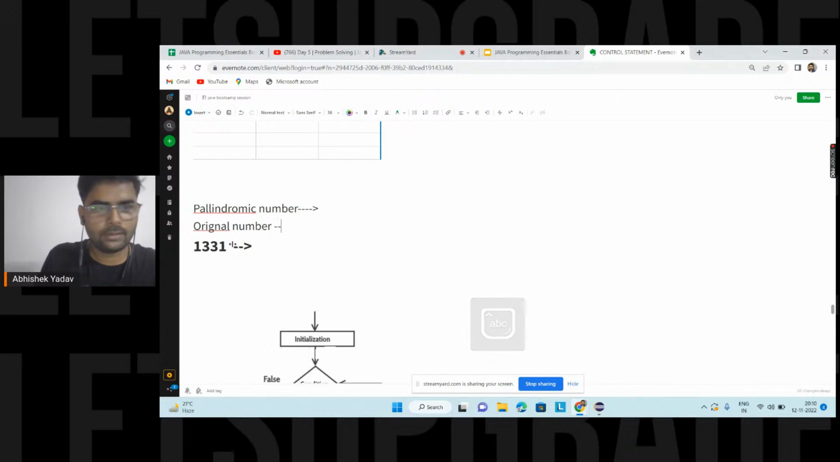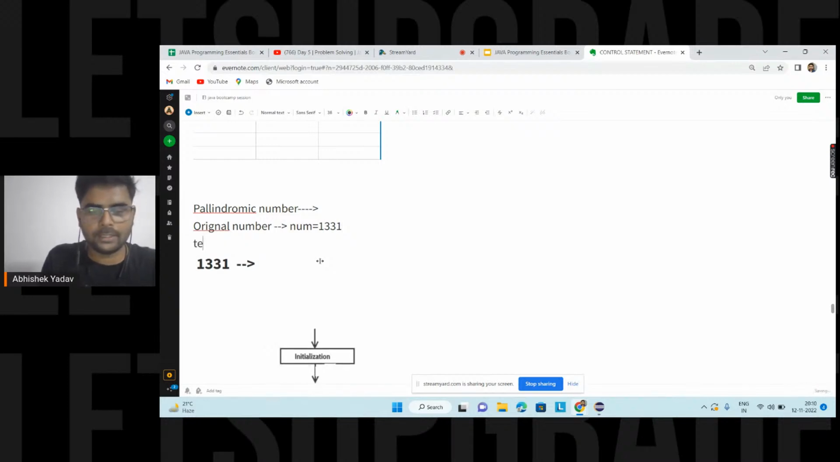So here, this is your original number, okay, the original number is 1331. Let's take one more variable, temporary, in order to preserve my original number. Let's assume this number is preserved inside the container num. Let's try to preserve this number: temp is equal to num. So I got the same data inside the temp container, right?